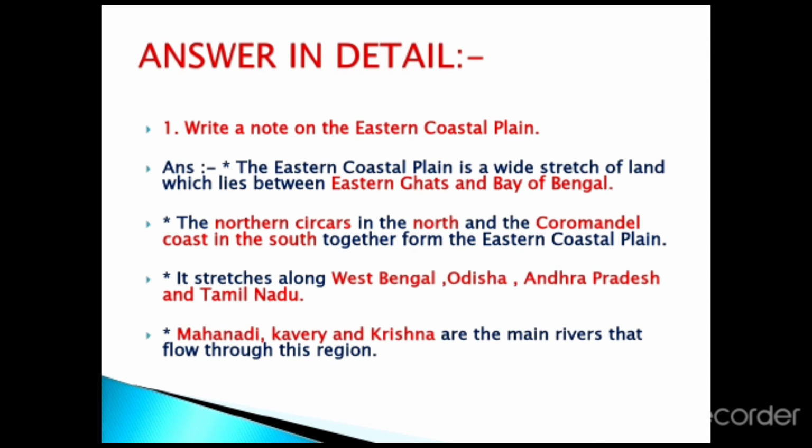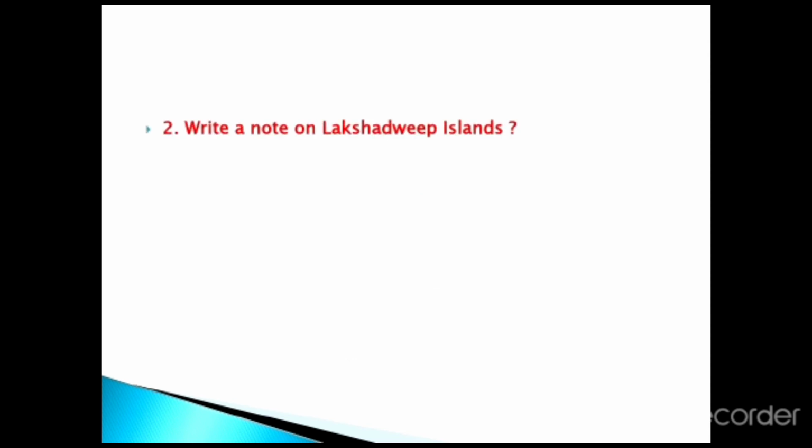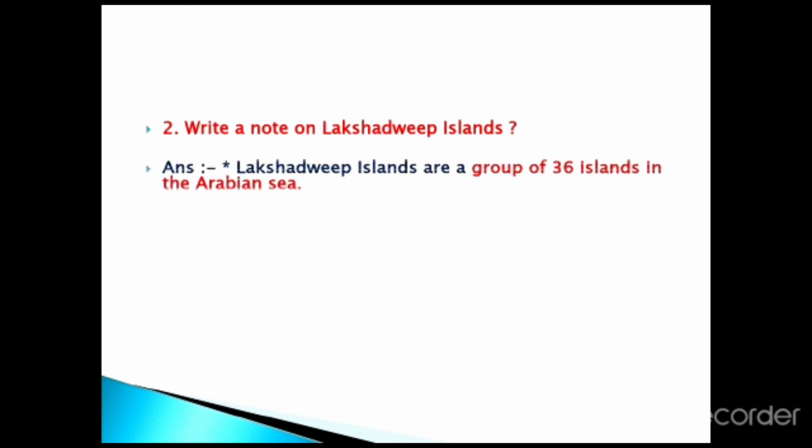The second question in detail, write a note on Lakshadweep Islands. The first point, Lakshadweep Islands are a group of 36 islands which lie in the Arabian Sea. Second point, it is the smallest union territory in India.